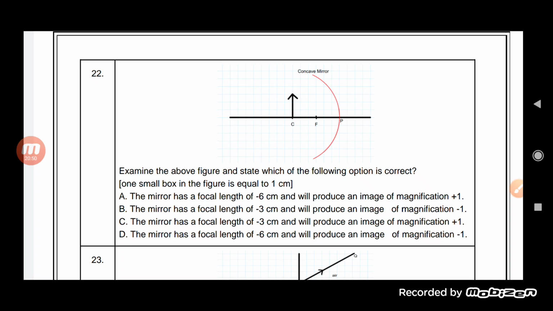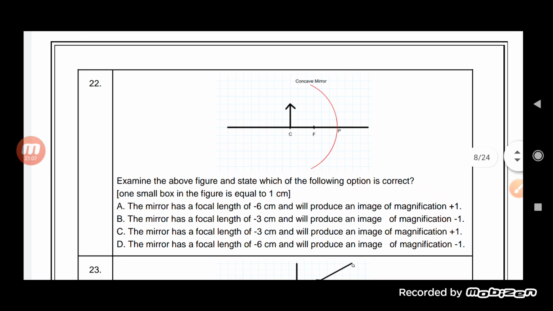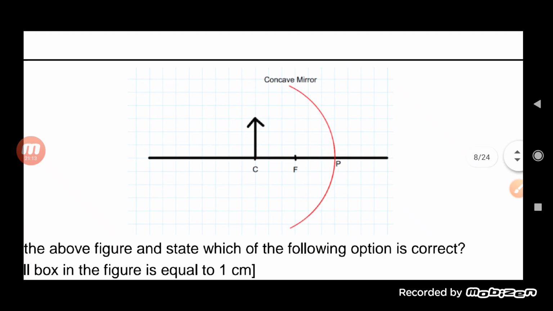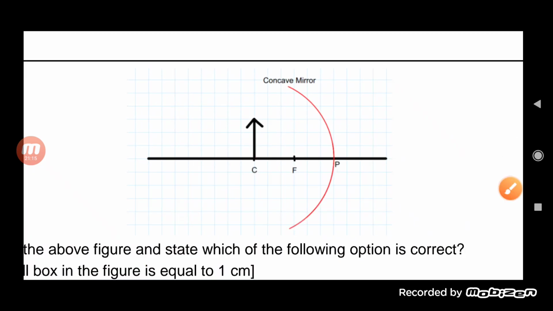The mirror has a focal length of minus 6 centimeter and will produce an image of magnification plus 1. Here it is also given that one small box in the figure is equal to 1 centimeter. So you can see how many boxes there are, students.